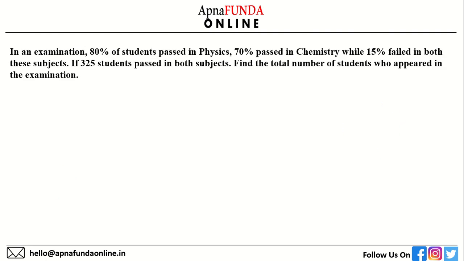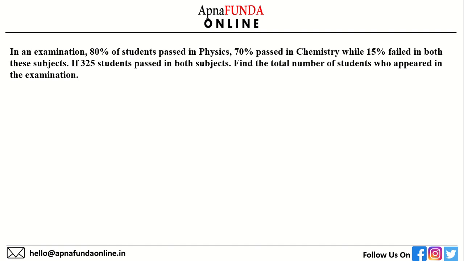In an examination, 80% of students passed in physics, 70% passed in chemistry, while 15% failed in both these subjects. If 325 students passed in both subjects, find the total number of students who appeared in the examination.